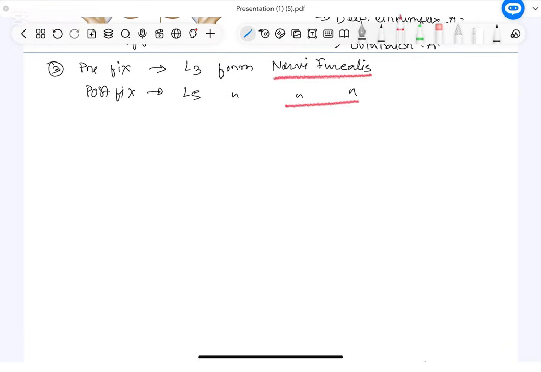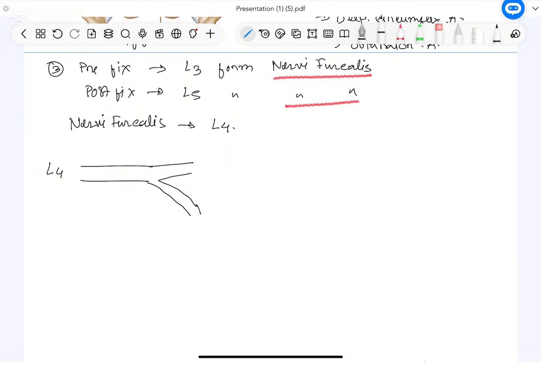Now, of course, the question will come to our mind: what is this nervi furcalis? Let us learn. Nervi furcalis is the ventral ramus of the fourth lumbar nerve. Why do we call it nervi furcalis? Think for a moment, this is the ventral ramus of lumbar fourth. It has two parts.